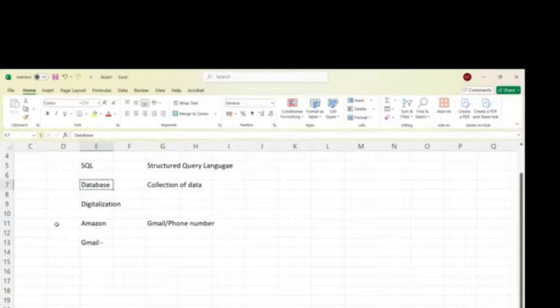And now, what is a database? It's a collection of data, the place where we will store big data, right? Obviously, as I'm saying, we are generating lots and lots of data on a daily basis. To store all that data, we should have some good systems, and that is nothing but a database, as I just said. So the technical definition of database is a collection of data, the place where we will store all the data. I hope I'm clear.